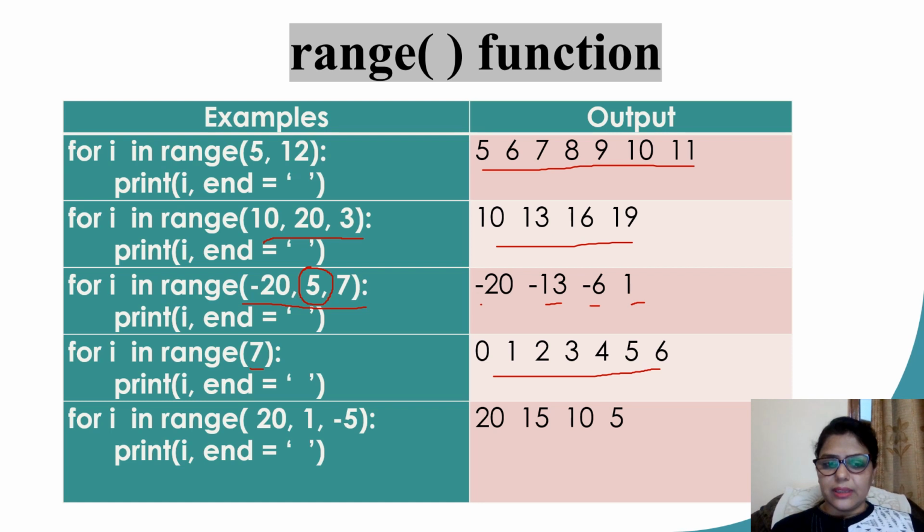As I told, the start value must be lesser than stop, but that is in case when the increment or the update value is positive. In case my increment is negative, I would be having a starting value greater than the stop. So that would mean a reverse counting. If I say start at 20, stop at 1 with a step count of -5, that would give me a list of numbers as 20 followed by 15, then 10 and then 5. So here I am moving a backward count.